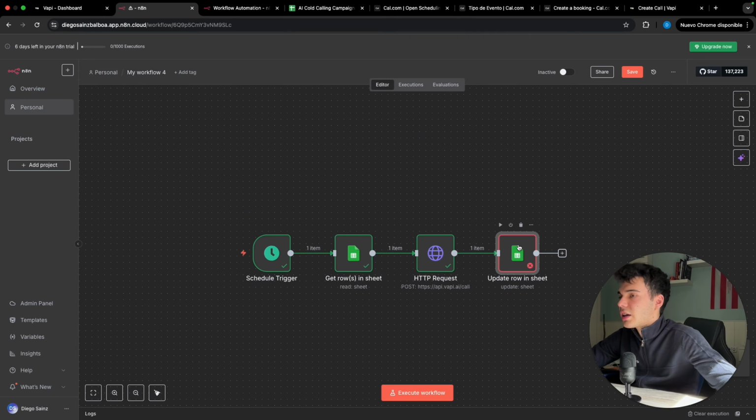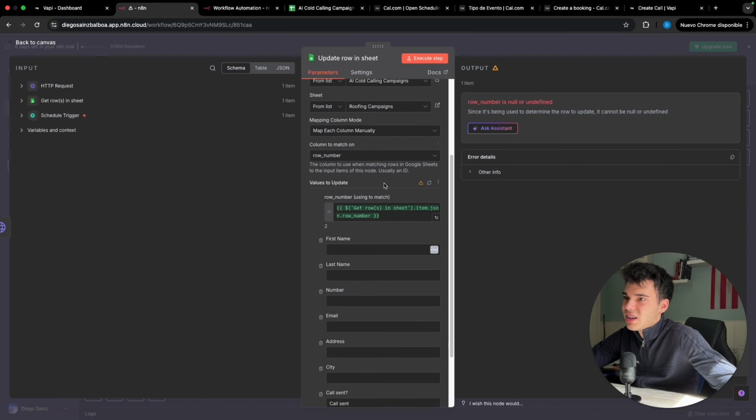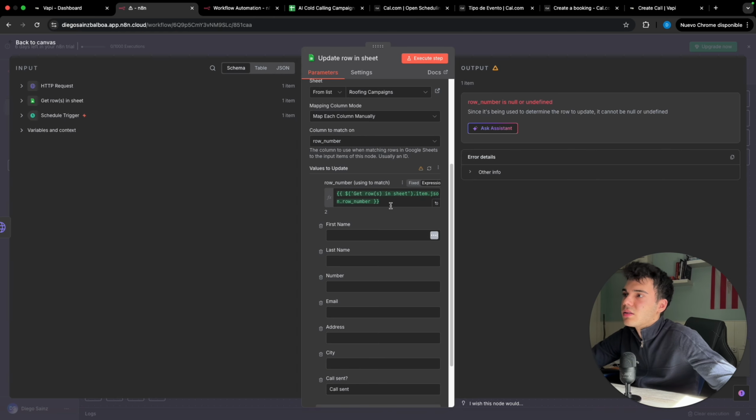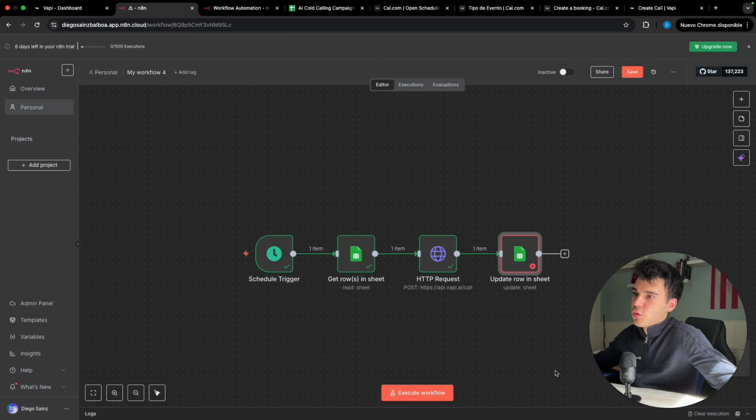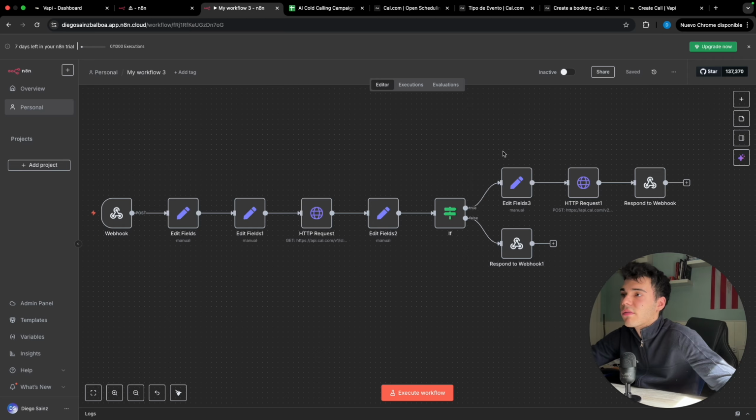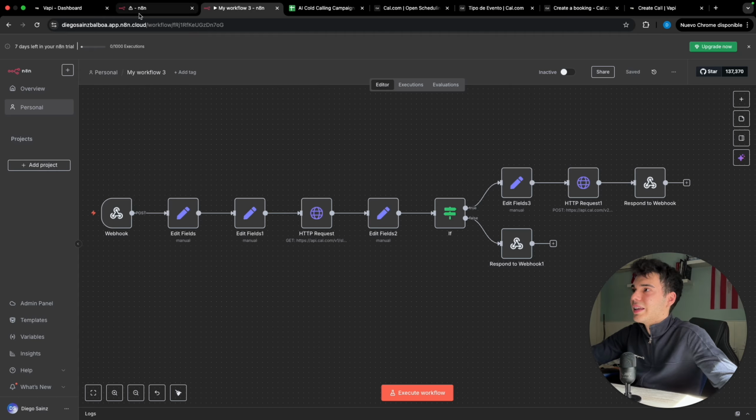Also, before doing another test, I modified the last sheet, because it doesn't have to be JSON.row_number, but it has to go with the get rows. You can just get it from here. You just click here and drag the row number into here. Fantastic. So with that set, we are ready to go, and then I will go back into the workflow of the appointment booking to test it and finally finish the HTTP request with all the information so that we can book the appointment correctly. So let's go into it.